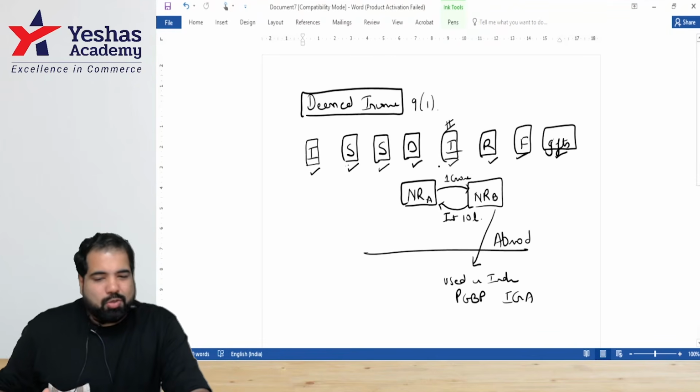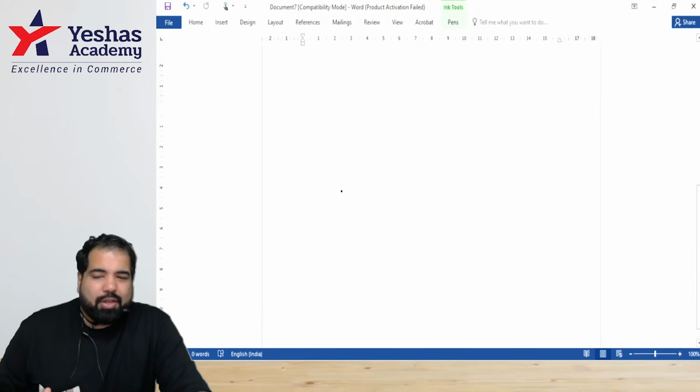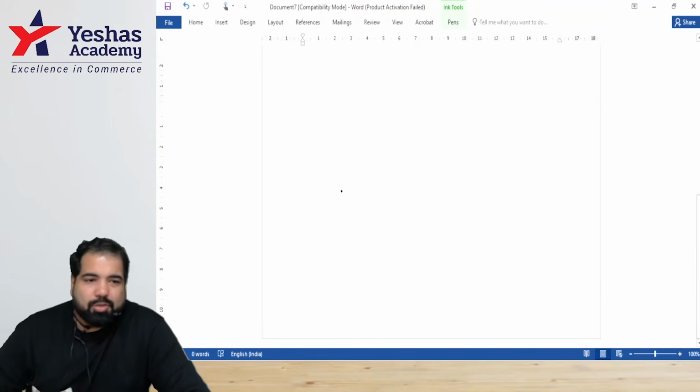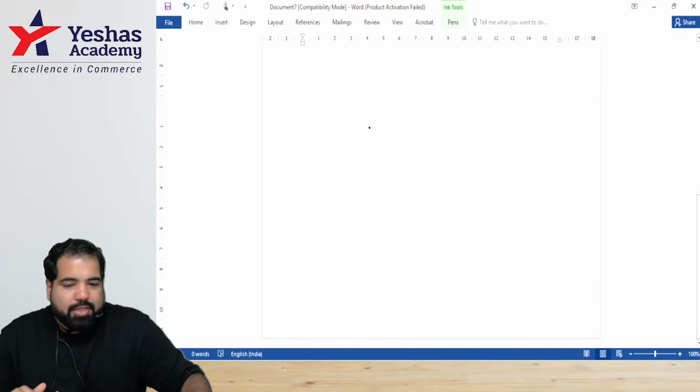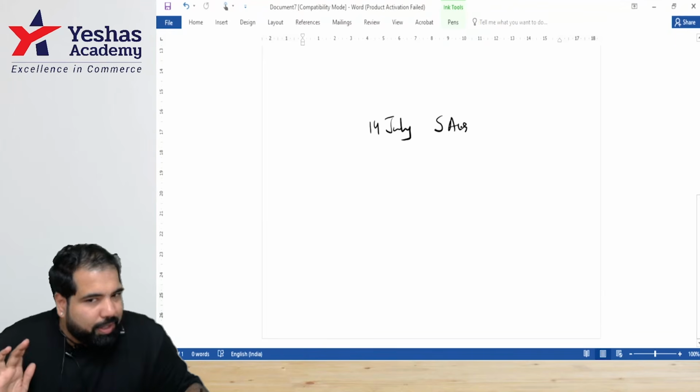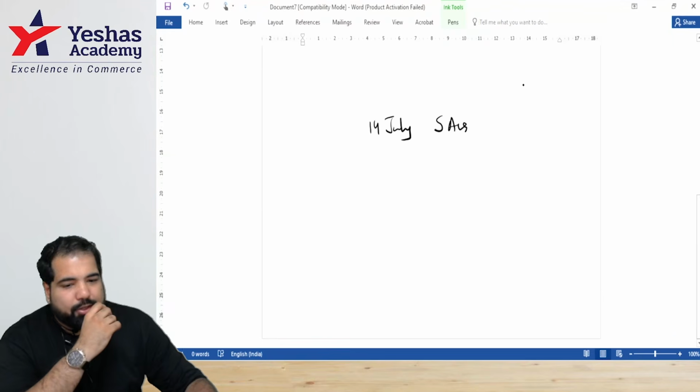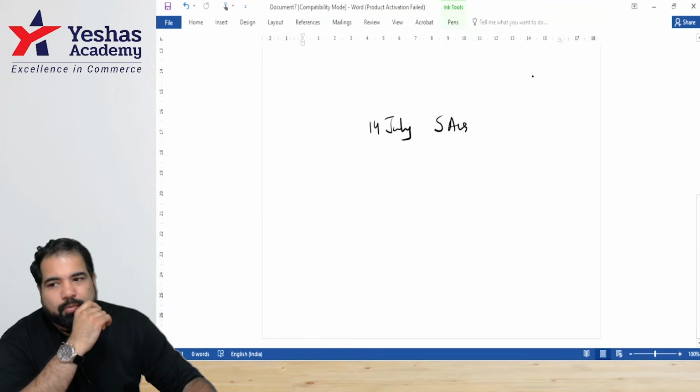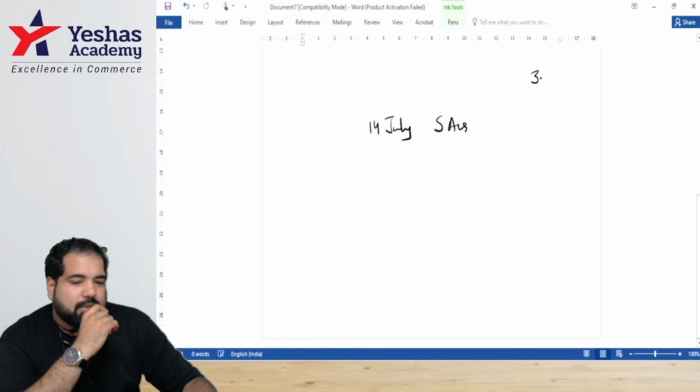All right. So these are the deemed incomes. Now, how do you calculate number of days in India? Someone asked me this question, so I'm going to give you an example, guys. Today is the 14th of July. You go abroad and you come back on 5th August, guys. Can you tell me the number of days you spent in India? Here, guys, and I will write it. You tell me, guys. First, April, how many days?